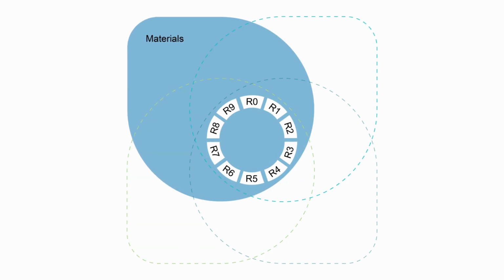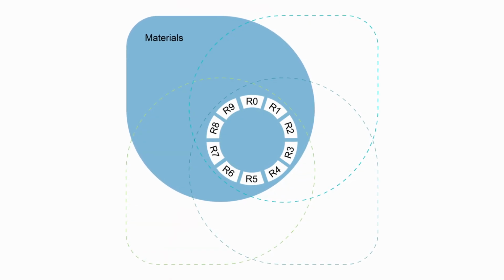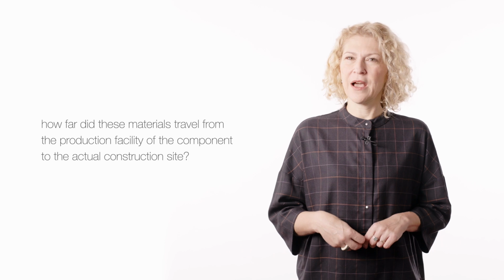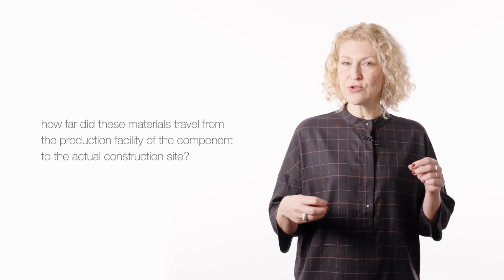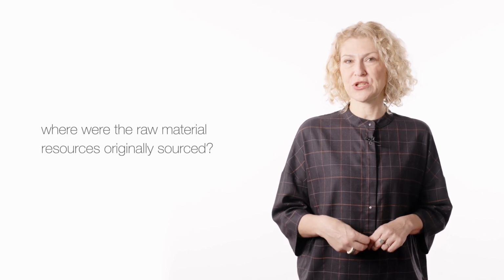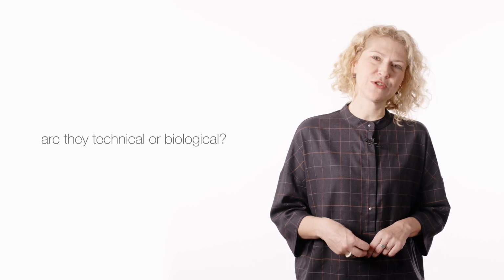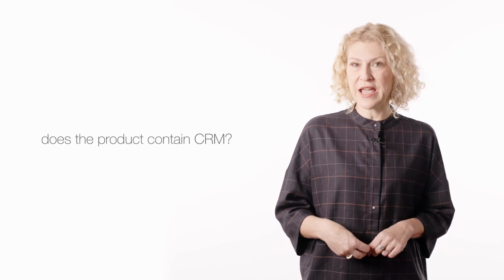The first domain includes material choices. There are several questions related to this domain, mainly to the nature and origin of materials in a component. How far did these materials travel from the production facility of the component to the actual construction site? Where were the raw material resources originally sourced? Identifying the exact nature of all materials in a product is also key. Are they technical or biological? Does the product contain critical raw materials?